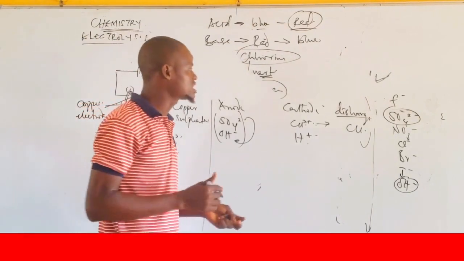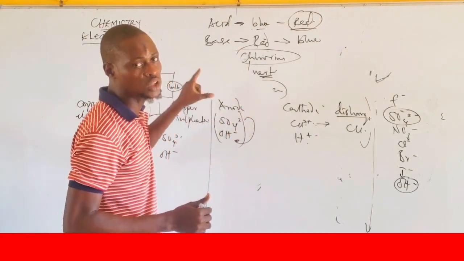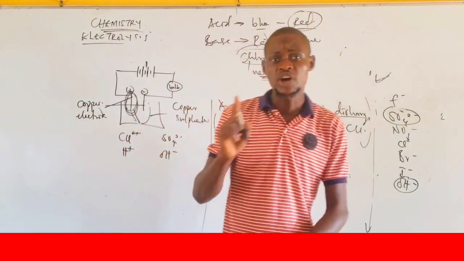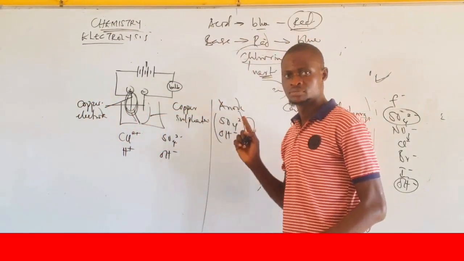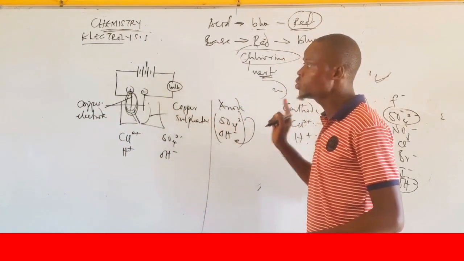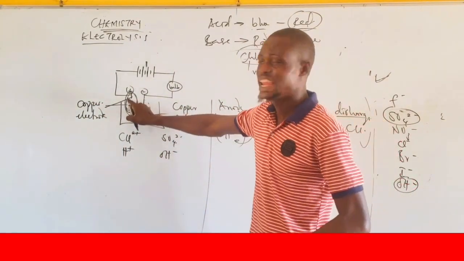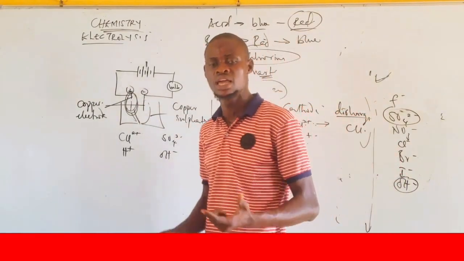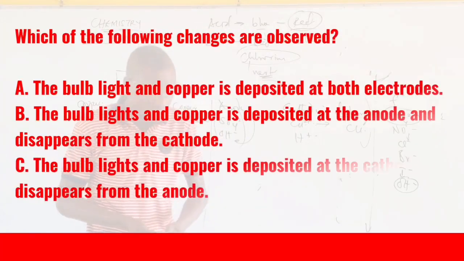Why? The factor we are considering there is what? The nature of the electrode. This factor, the nature of the electrode, is always considered only when the electrode used is the ion of the what? Electrolyte. Then we consider the nature of the electrode. Let me take a look at the options.